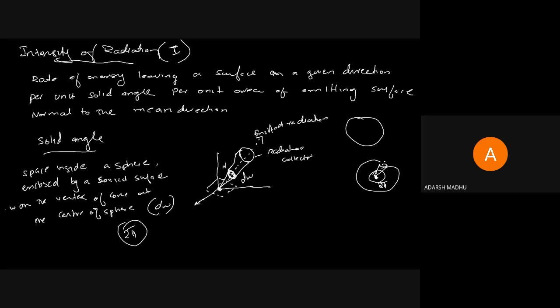Then what is the particular equation for intensity of radiation? Intensity of radiation involves the solid angle, that is why we discussed solid angle. Intensity of radiation possesses an equation. There is a small derivation. We are not doing that derivation. I will give you the derivation as notes in a PDF, like the third module and fourth module PDF files. We are only simply writing that particular equation.